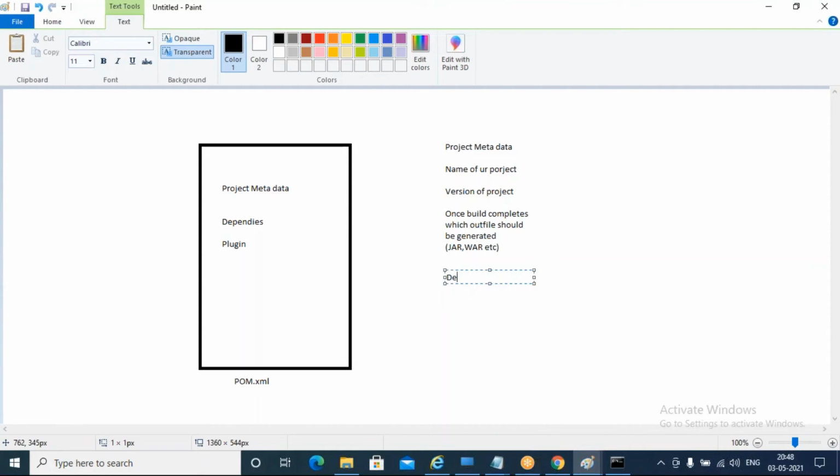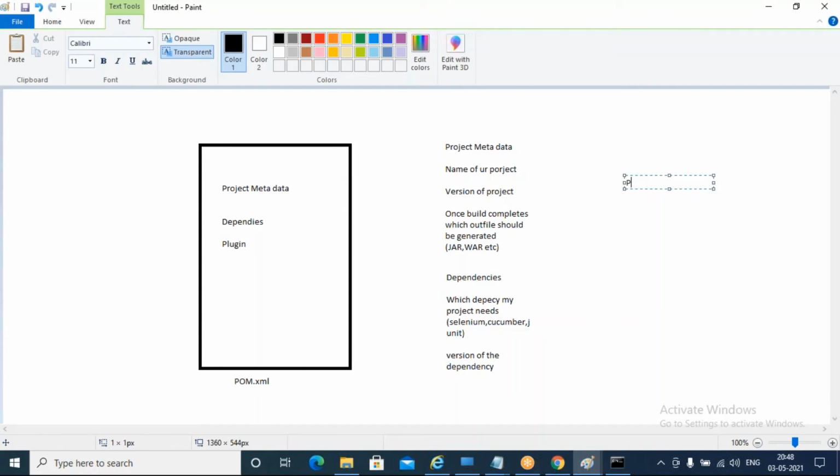Now dependencies. I'm going to say what dependencies I want, which dependency my project needs, like Selenium, Cucumber, or JUnit, which one I want to use, that I need to tell, and the version of the dependency, which version of dependency I need to use.